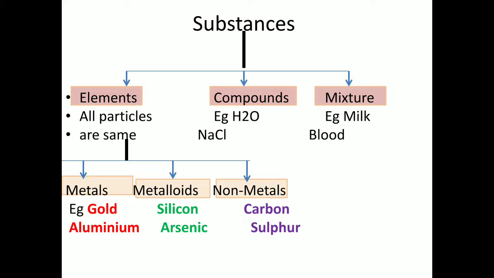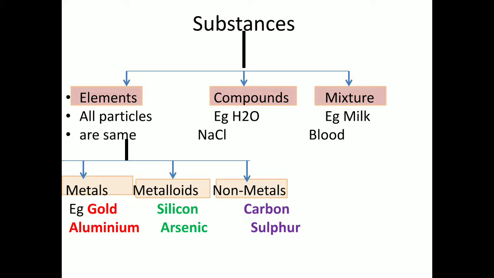Let's see the next type of substance, that is compounds. Compounds are made up of two or more atoms. For example, water is H2O.